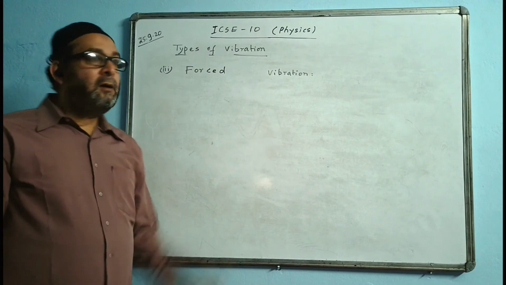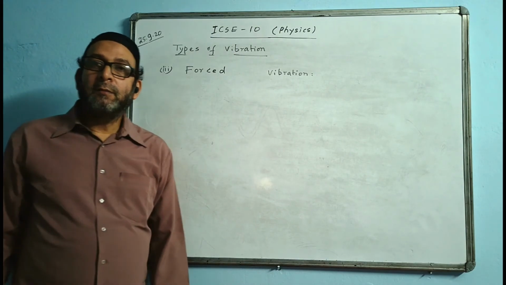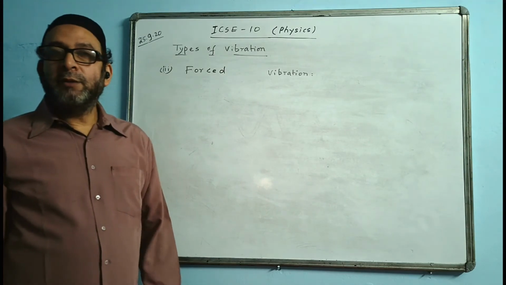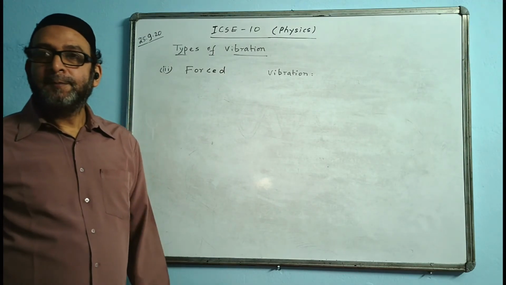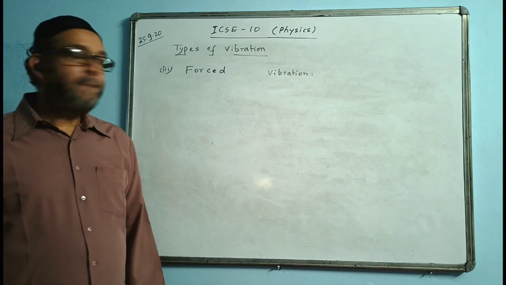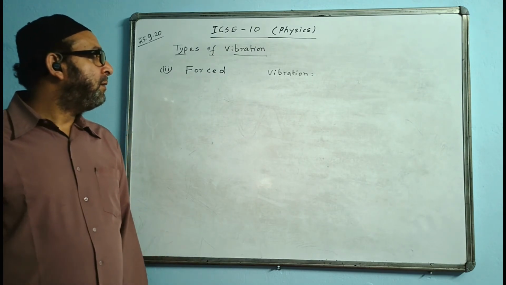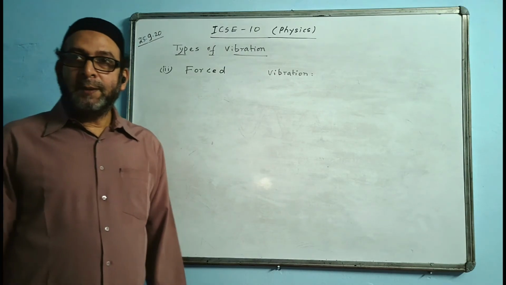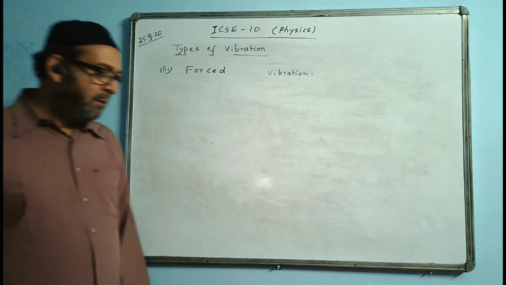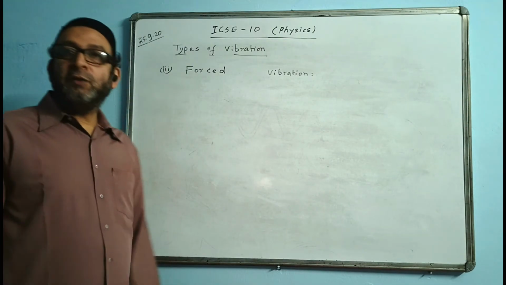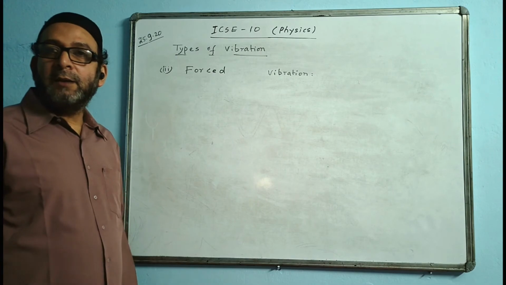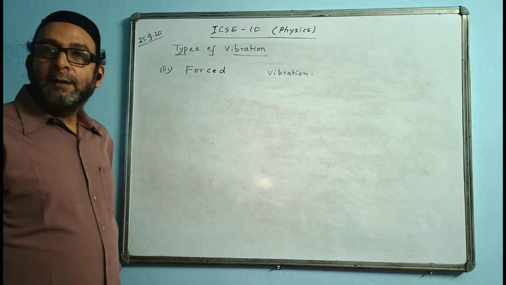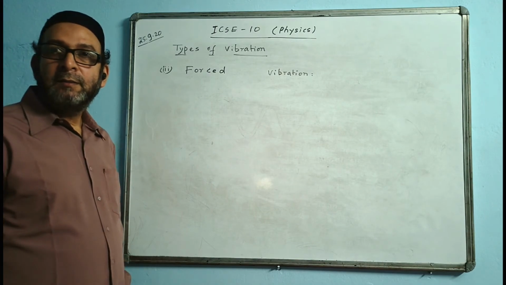You can add: the amplitude and the frequency of the body depends on the magnitude of force applied.